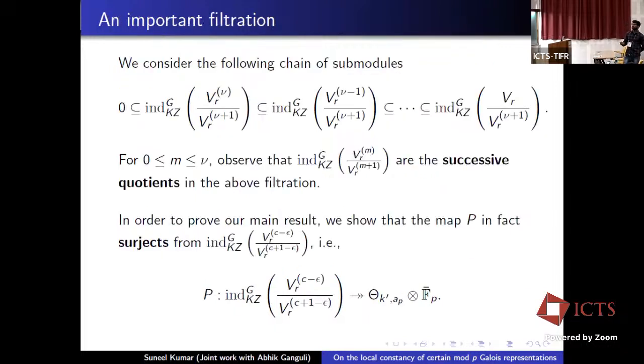Precisely, we consider the following filtration, and we note that compact induction is an exact functor, and so the successive quotients of this filtration are isomorphic to ind_{KZ}^G V_r^m modulo V_r^{m+1} for m lying between 0 and ν.